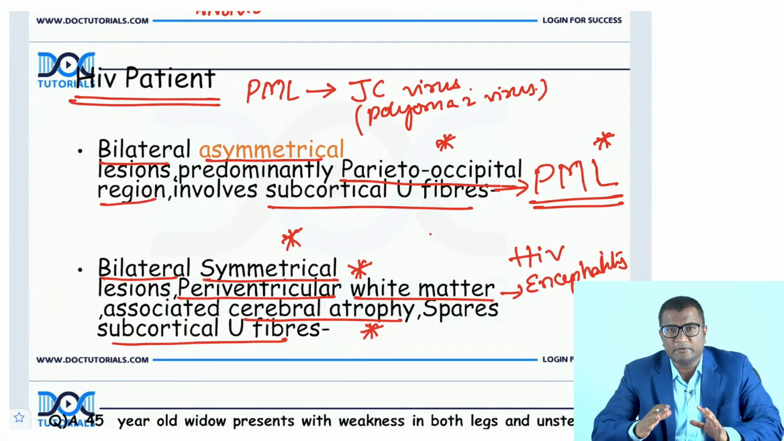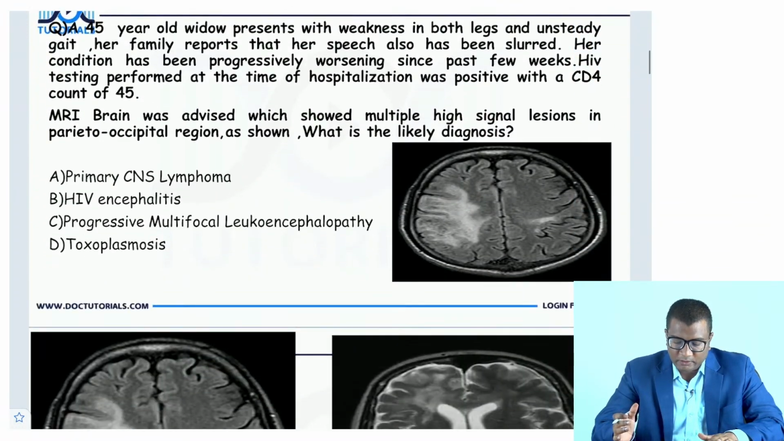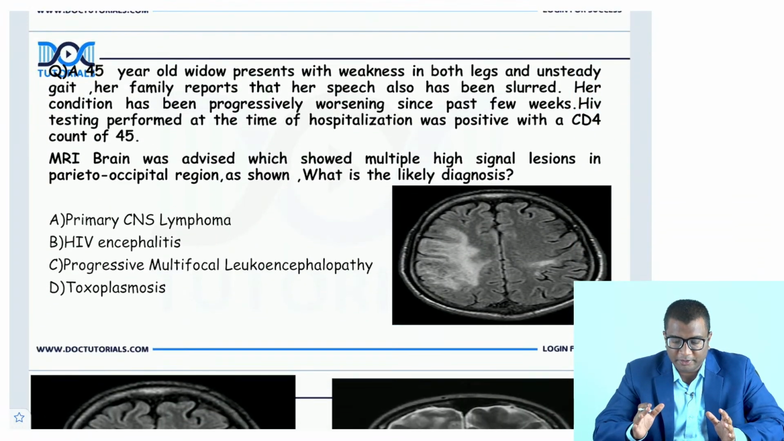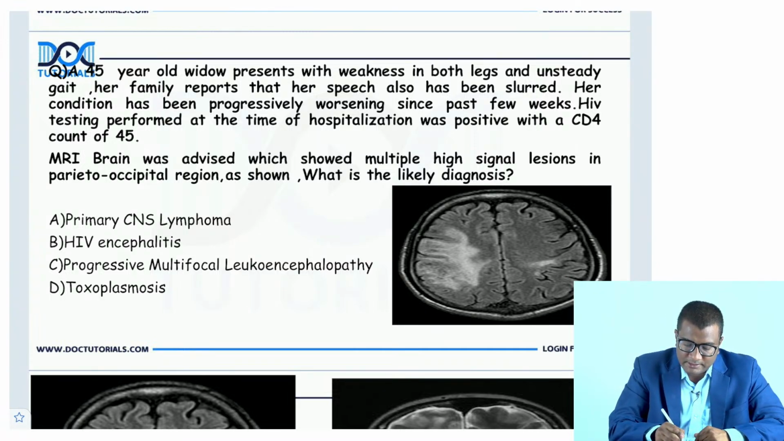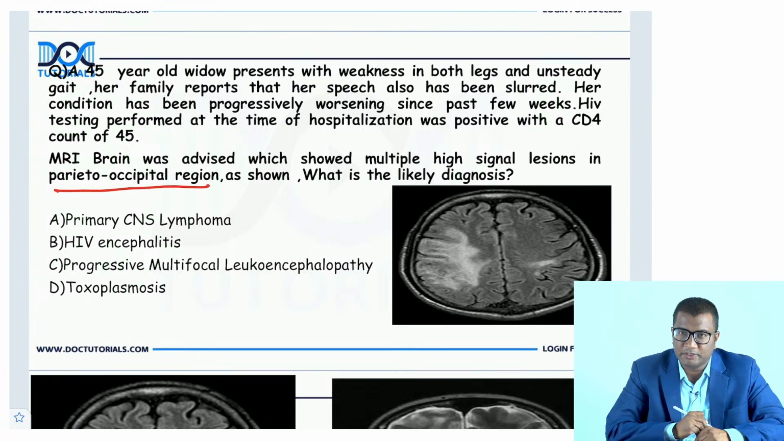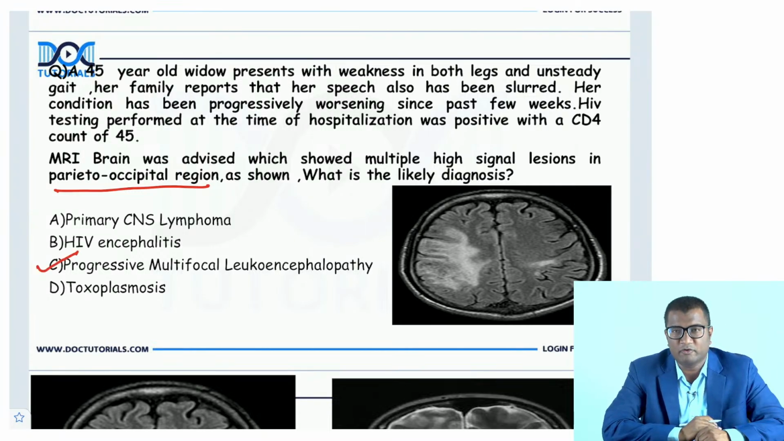Now, let us try to understand this once again. So let us look at the question once again. There was progressive weakness in the patient, slurring of speech, weakness. The MR image, the question clearly said there was involvement of the parieto-occipital region, right? And the image showed bilateral asymmetrical lesions. We called it progressive multifocal leukoencephalopathy.